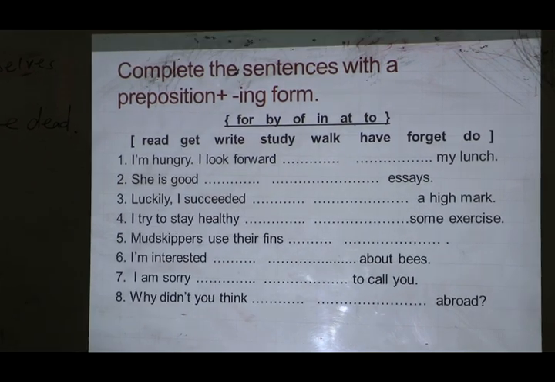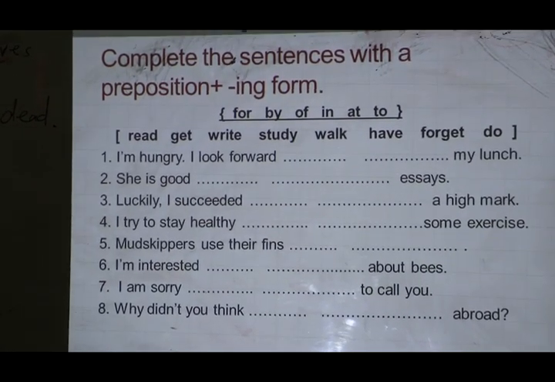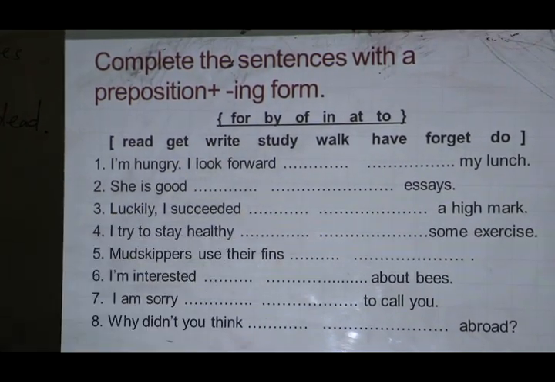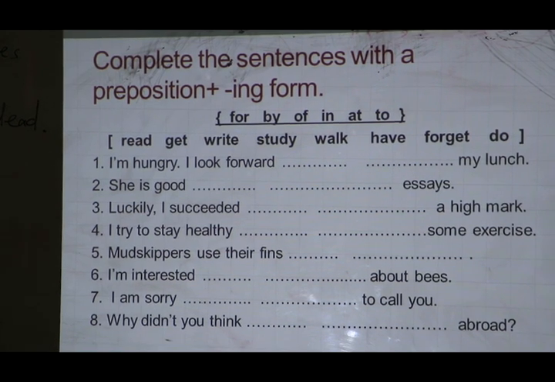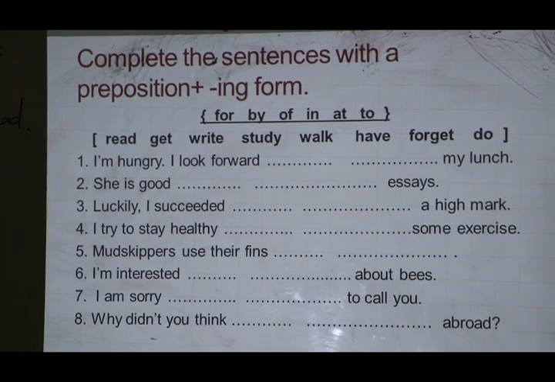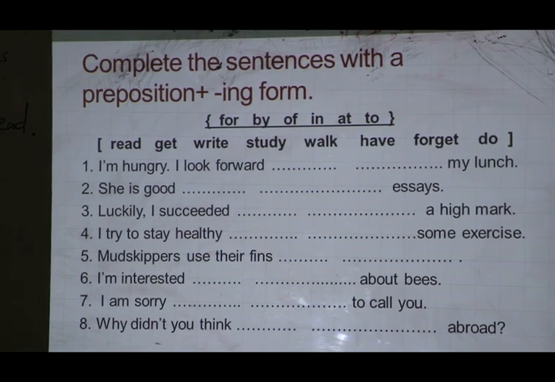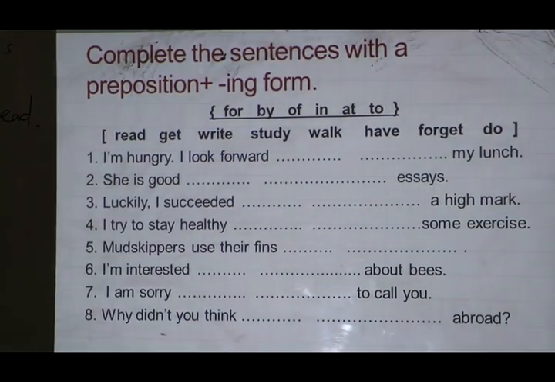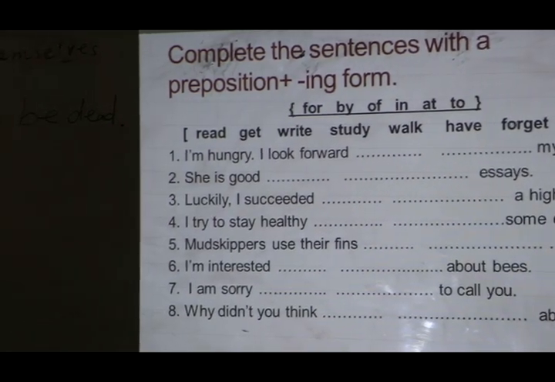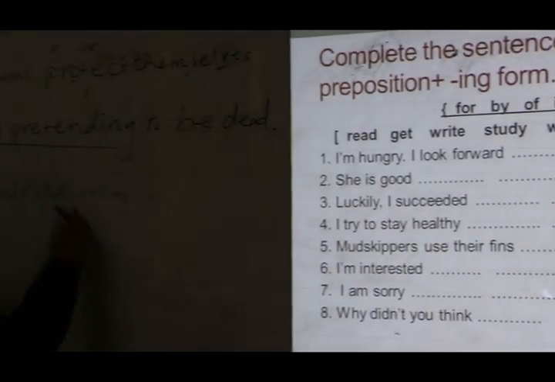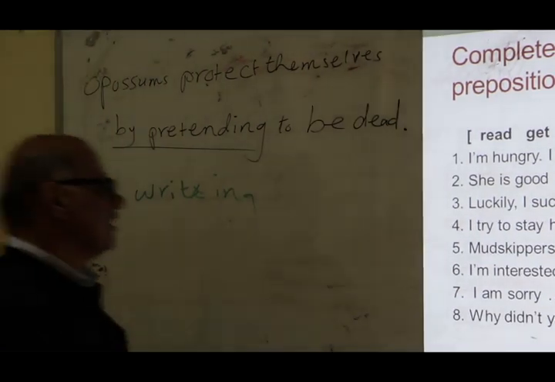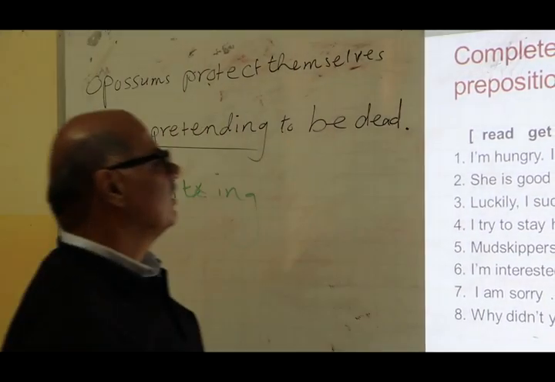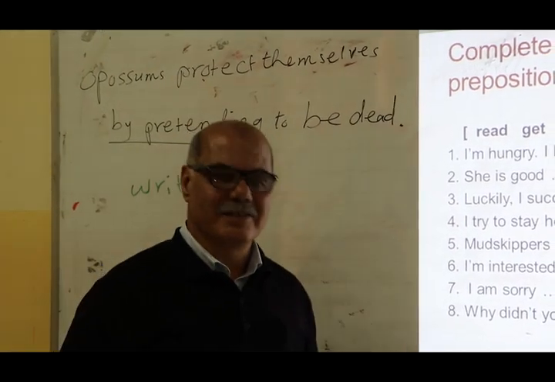Of course we omit the e. We omit the e from write and add ing. So we say she is good at writing, he says.